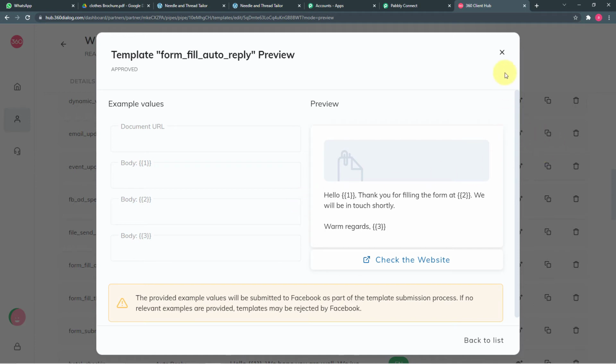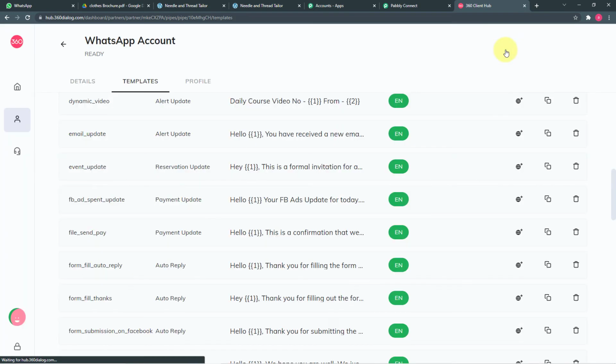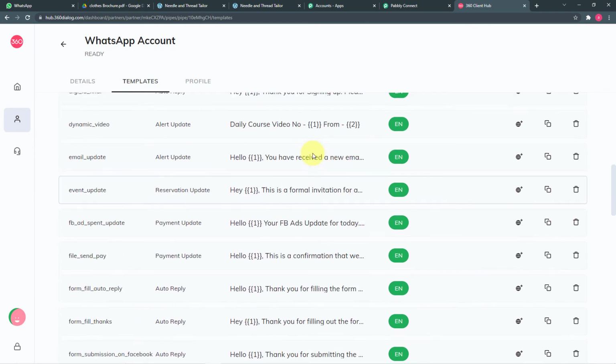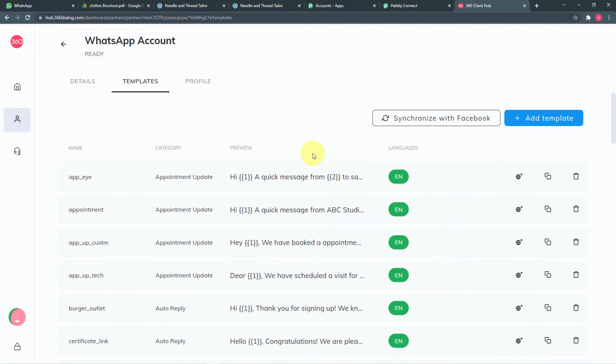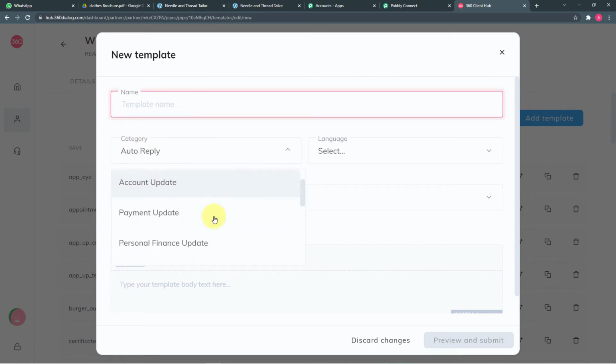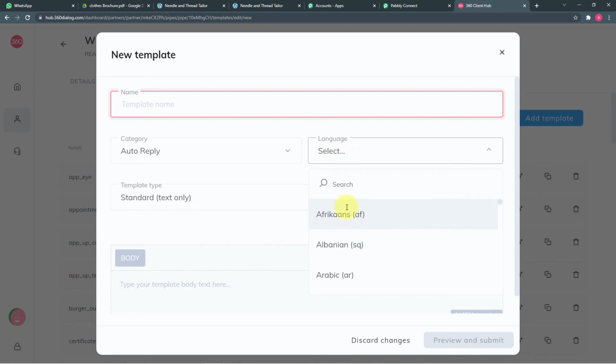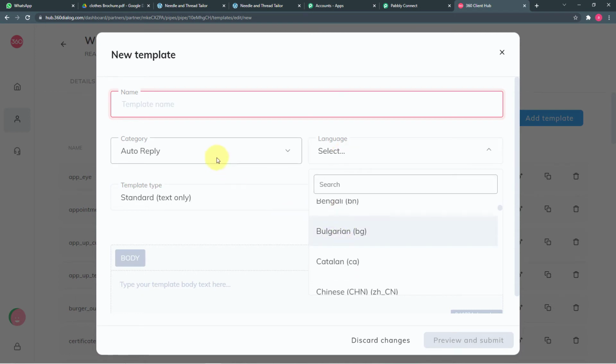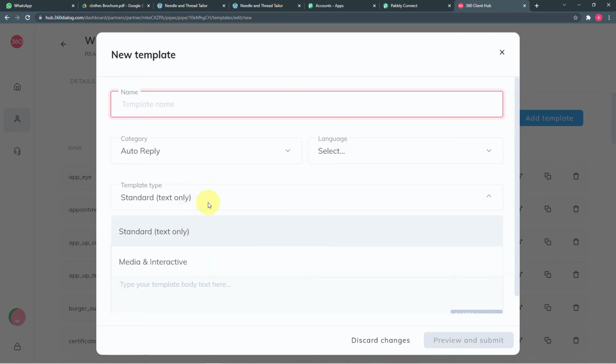So to prevent spamming in WhatsApp, first you have to create message templates here in 360 dialog. To create a template, you just have to click here on the add template button. And then here you have to enter a name for your template. You have to select a category of your template, the language in which you want to send the message, then the template's type. Okay.